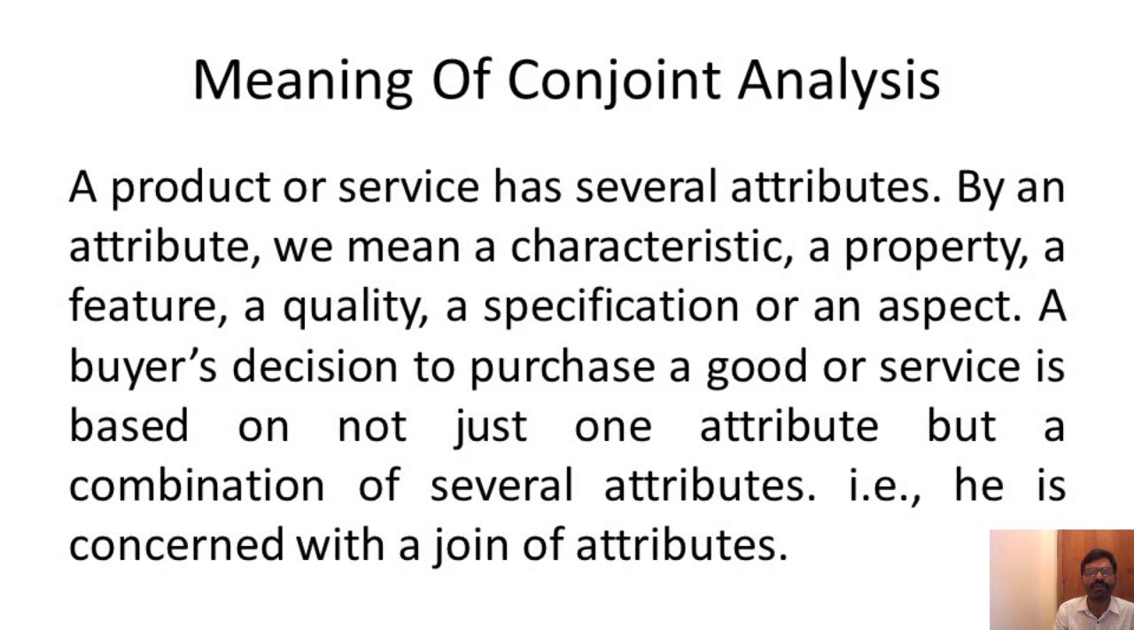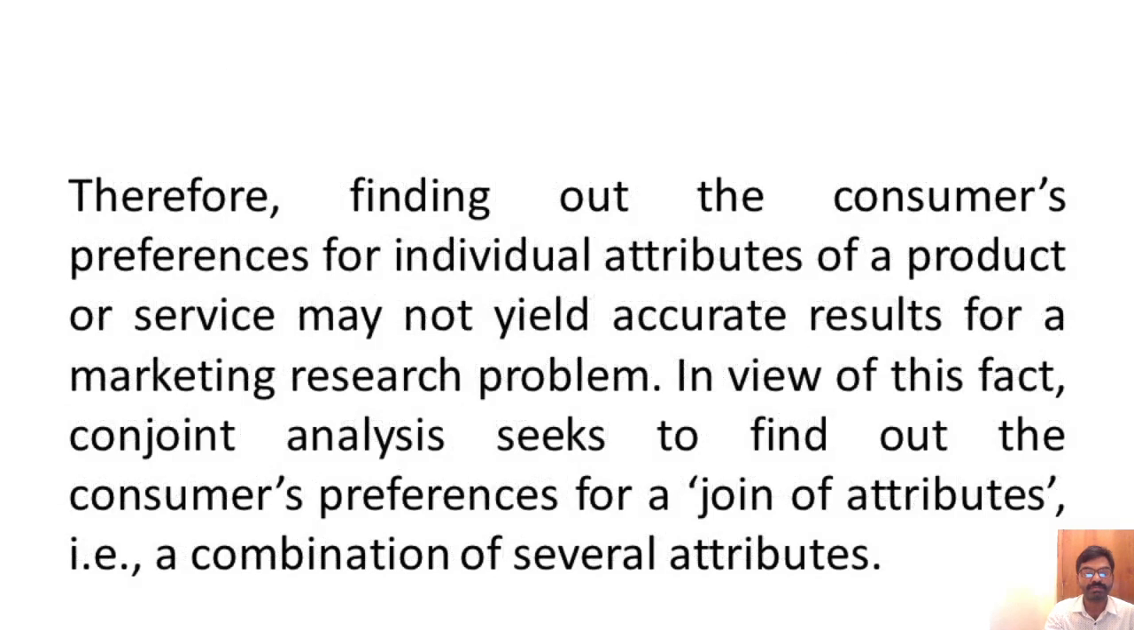Then what is the meaning of conjoint analysis? A product or service has several attributes. By an attribute, we mean a characteristic, a property, a feature, a quality, a specification, or an aspect. A buyer's decision to purchase a good or service is based on not just one attribute but a combination of several attributes. That is, he is concerned with a join of attributes.